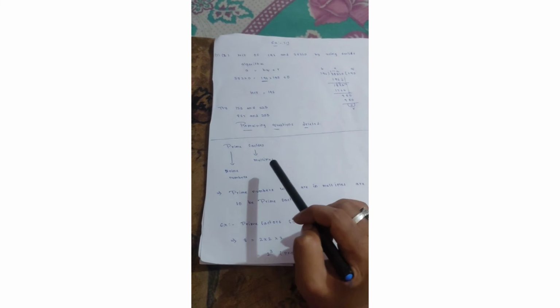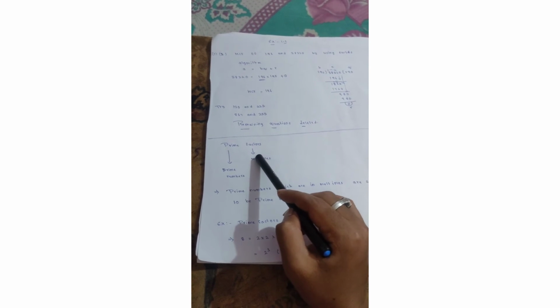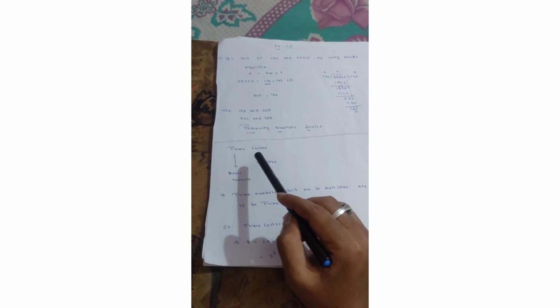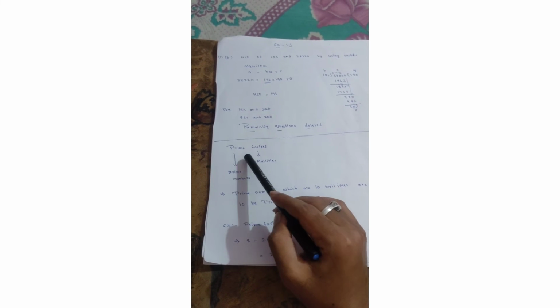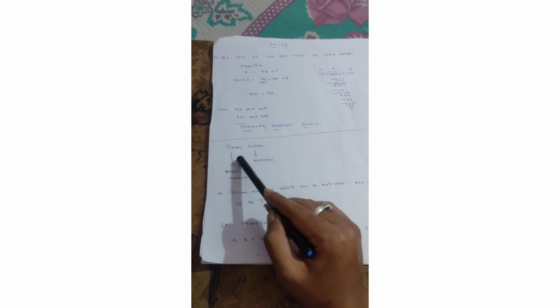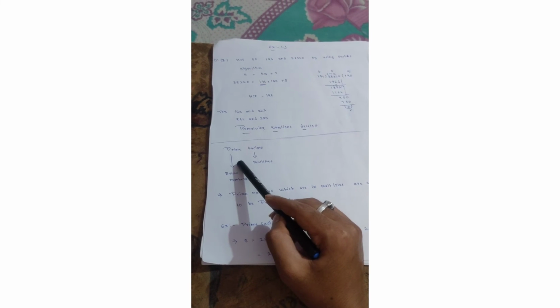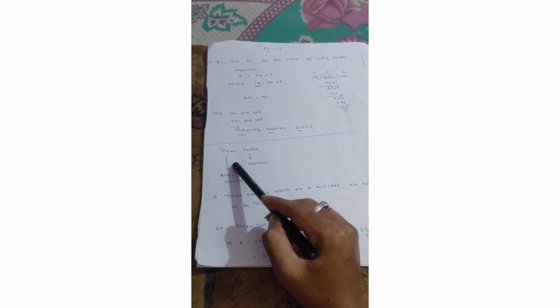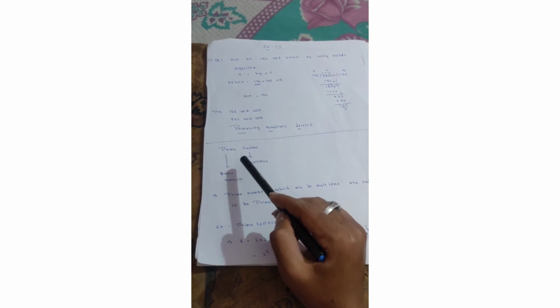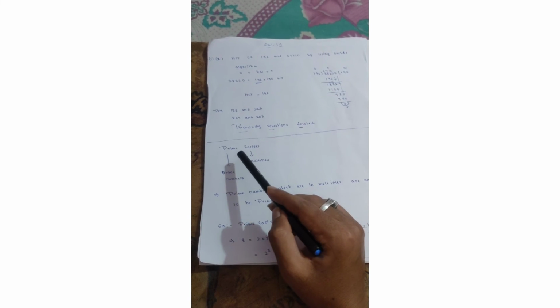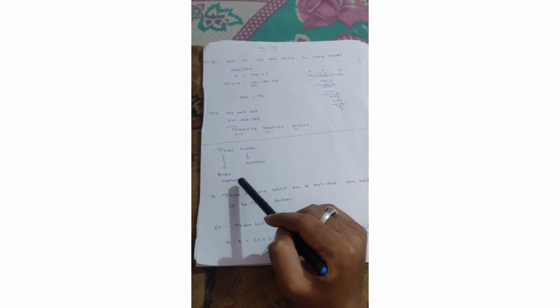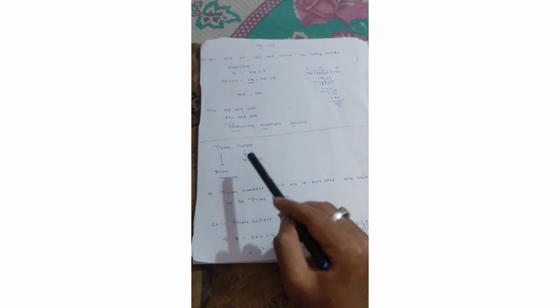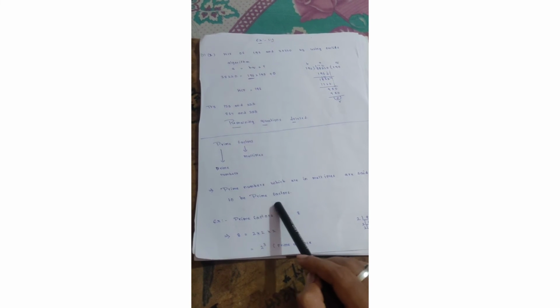So next problem is related to prime factors. This you have studied in earlier classes. So generally you know what prime factors are. Prime numbers are numbers which are multiplied only by 1 and itself. And factors are nothing but multiples. Prime numbers in the form of multiples are said to be prime factors. Prime numbers which are in multiples are said to be prime factors. So you learned this in earlier classes.